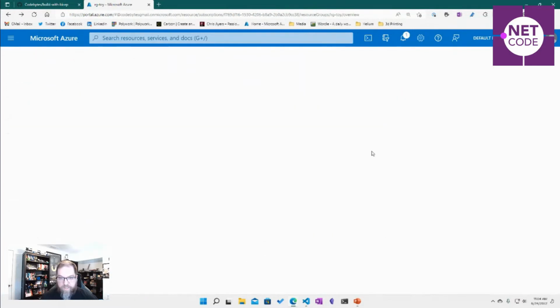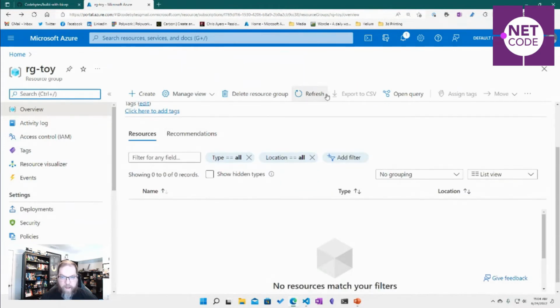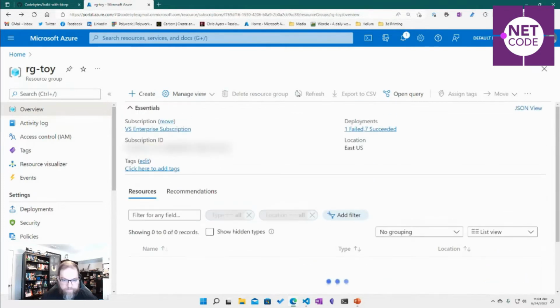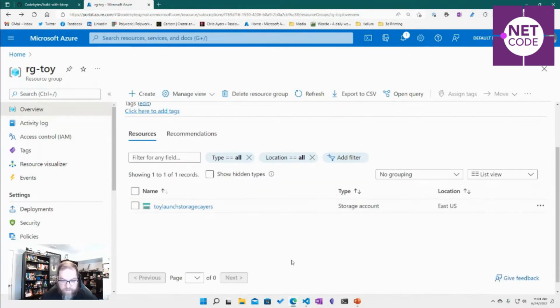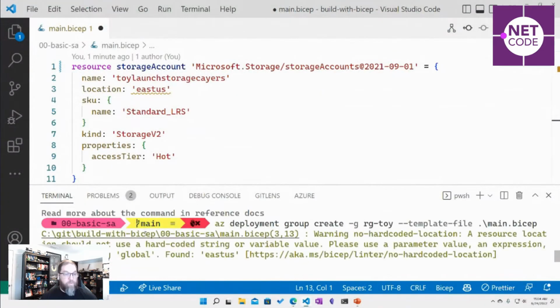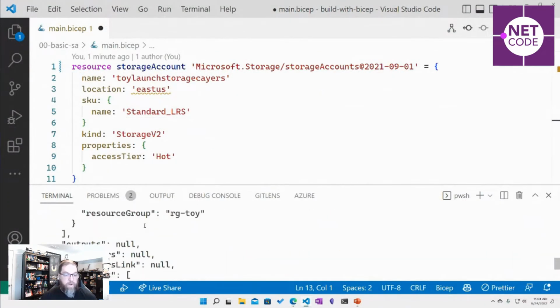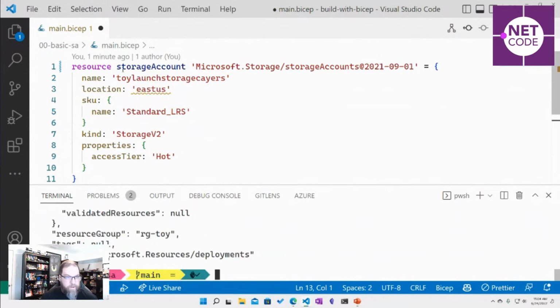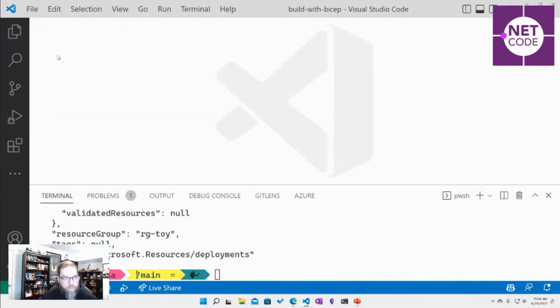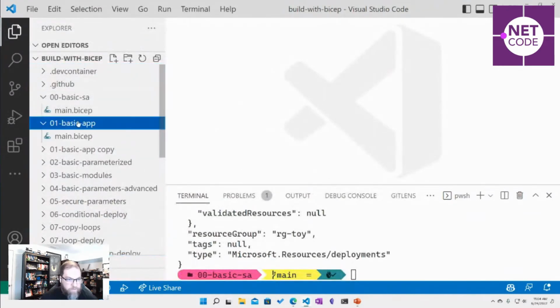And it looks like it just succeeded for me. So if I go back, I should see the resources pop up here momentarily. There it is. So I just made this storage account, and you can see some of the properties that get returned to me. The resource got created. Great. What if I want to create more than a storage account? What if I want to create multiple things? Well, we can do that too.